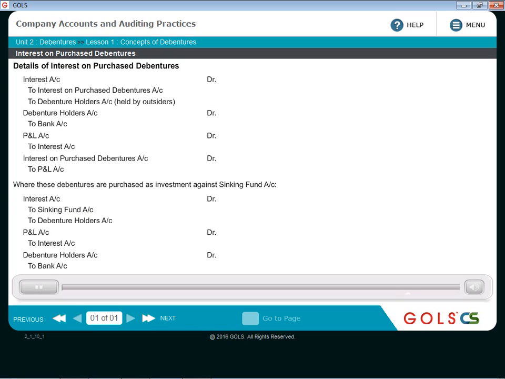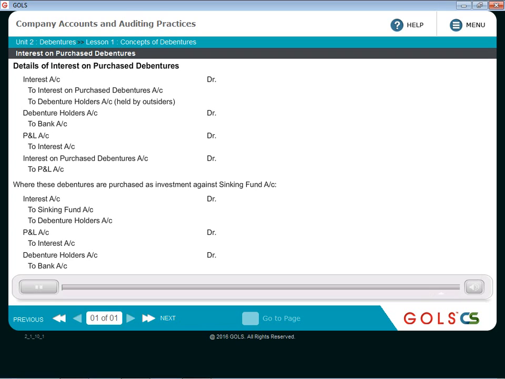Now, what happens is, when the debentures are transferred from one person to another in between the two dates. Suppose the interest is payable on, say, 31st March each year, and the transfer of debentures happens, say, on 1st January.